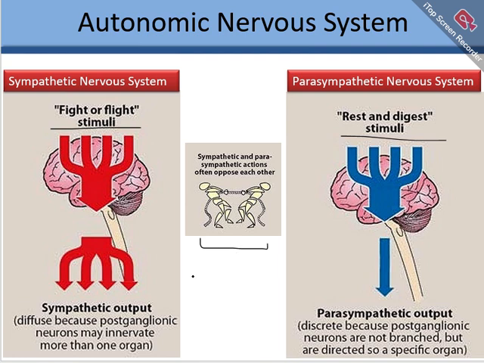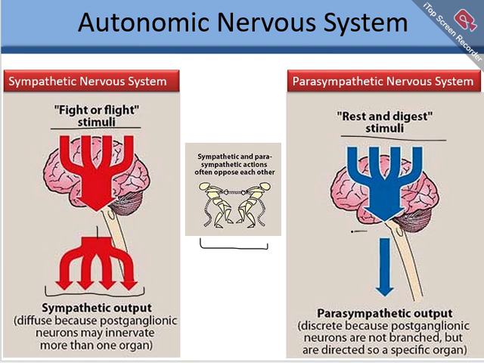One more difference you can see here is that the sympathetic system, when it discharges, discharges in the form of branches. Once the sympathetic nervous system is stimulated, it results in a discharge and the effect is shown on multiple organs.